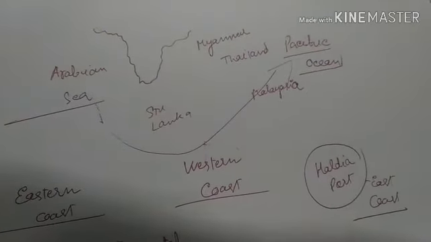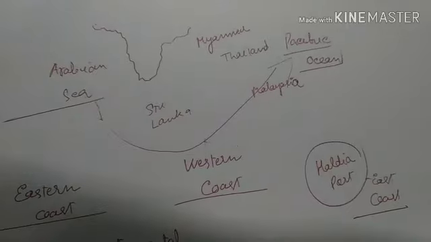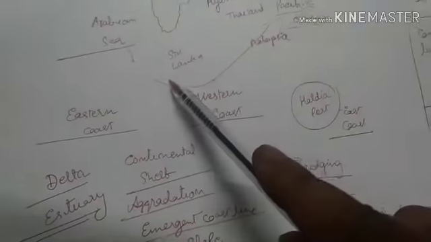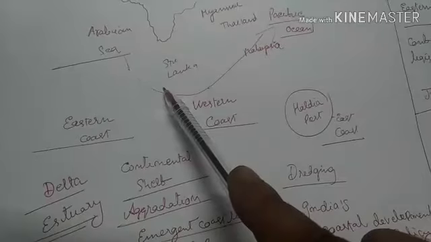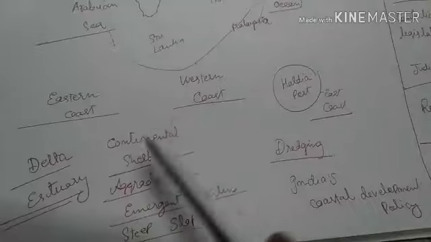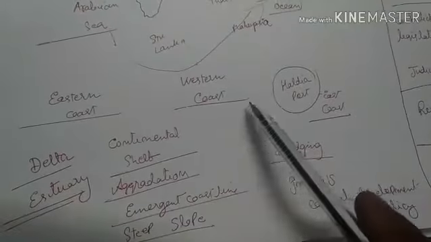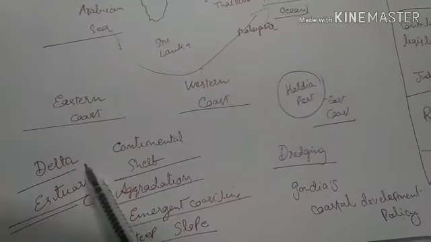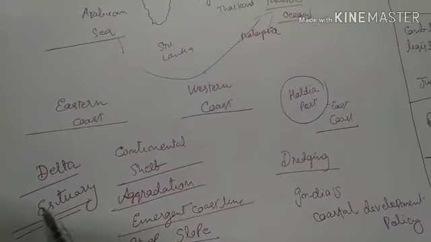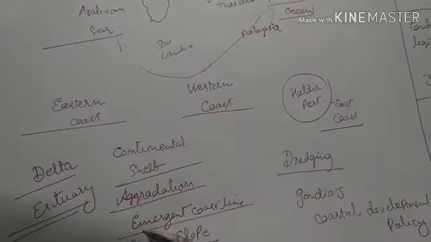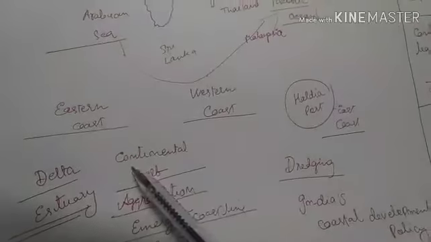what are the advantages and disadvantages of the eastern coast in developing a natural harbor. This is very important because the western coast gives much more benefit for developing a natural port or harbor than the eastern coast. To understand this, you have to know the differences: what is a delta and an estuary. The main difference is that in an estuary, the silt deposition is less than in a delta.